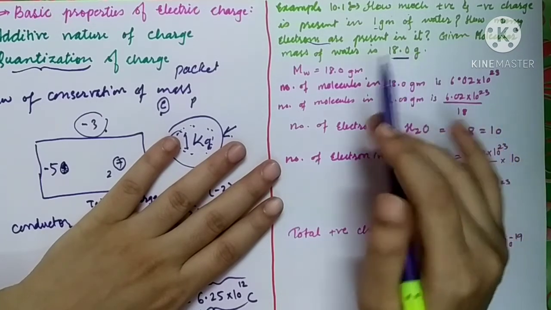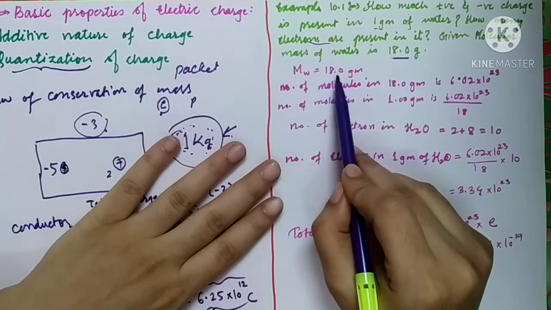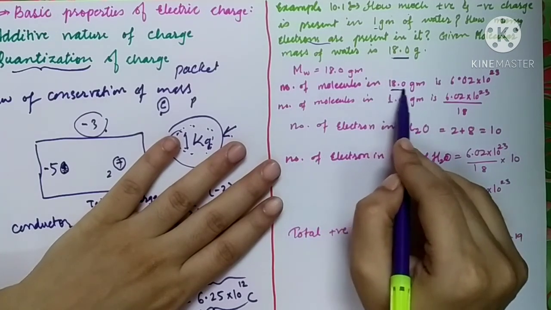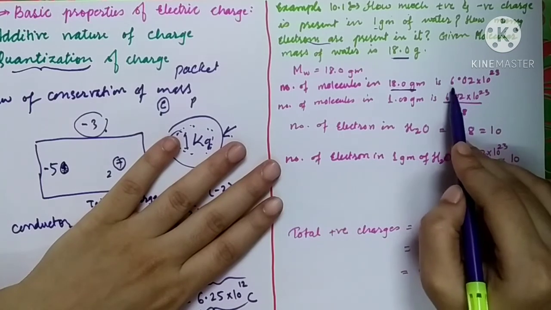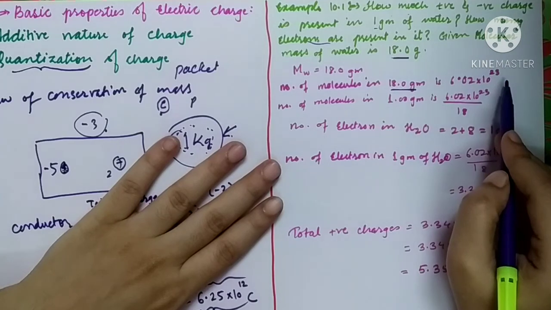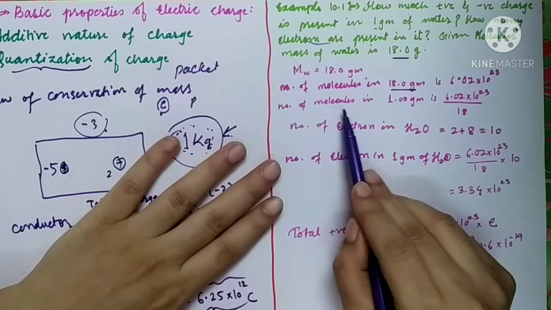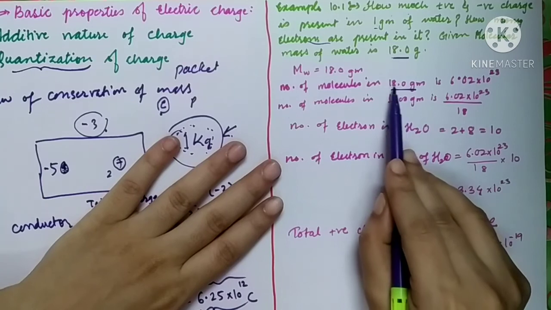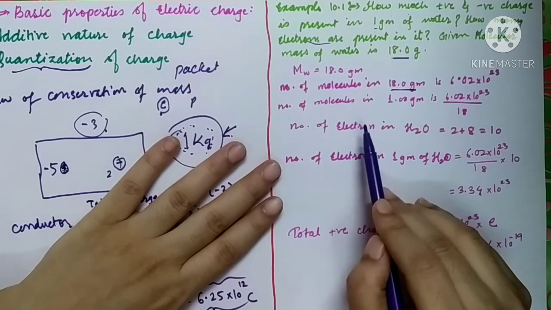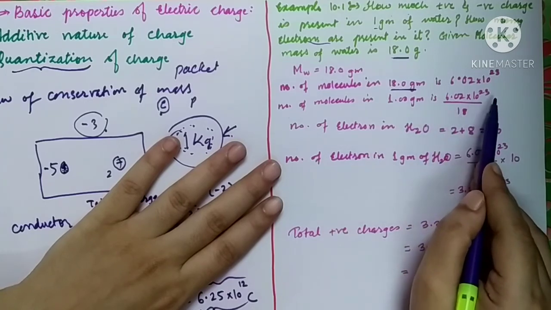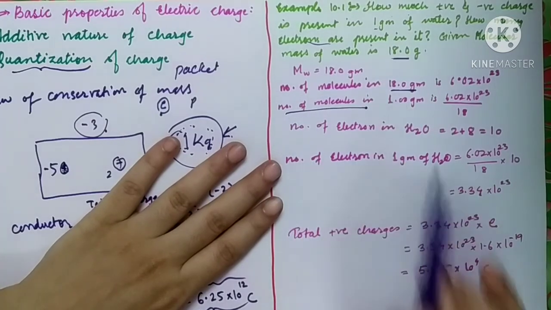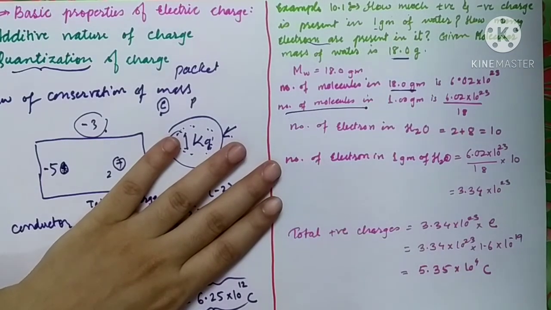So let us list out the given things. Molecular weight of water is given, it is 18 gram. So the number of molecules in 18 gram is 6.02 into 10 raised to 23. We all know that this is the Avogadro number. Then the number of molecules in 1 gram: in 18 gram it is 6.02 into 10 raised to 23, so in 1 gram obviously you have to divide it by 18. So 6.02 into 10 raised to 23 divided by 18 is the number of molecules in 1 gram of water.